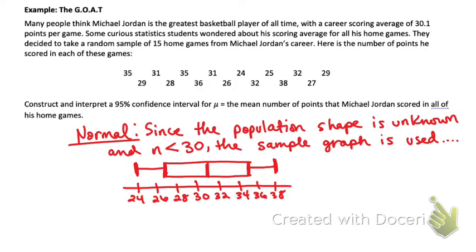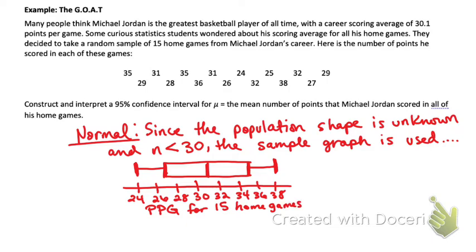What is missing on my box plot graph that is extremely important? I did not label my axis. Oh man. Points per game for 15 home games.